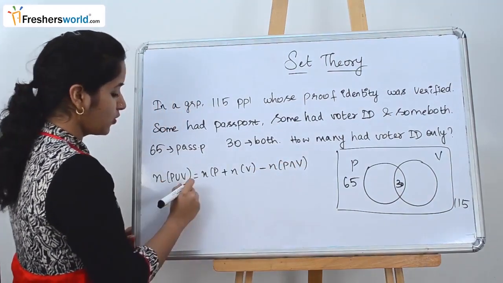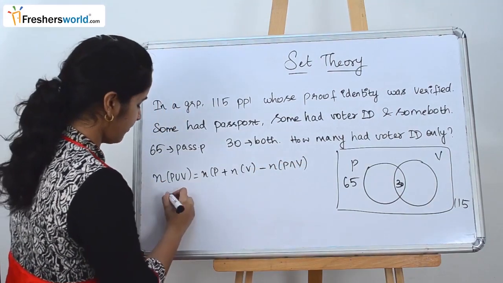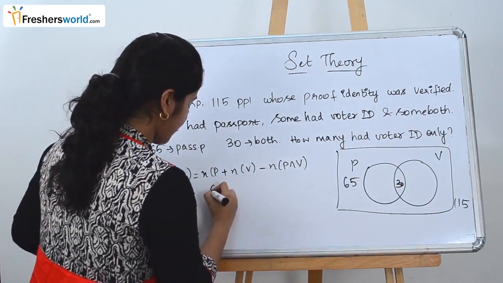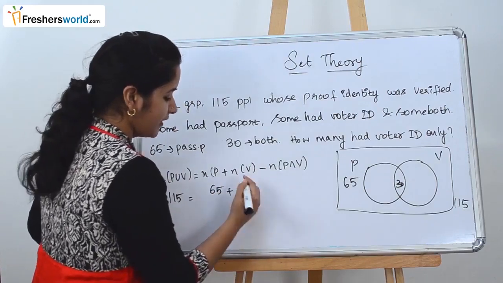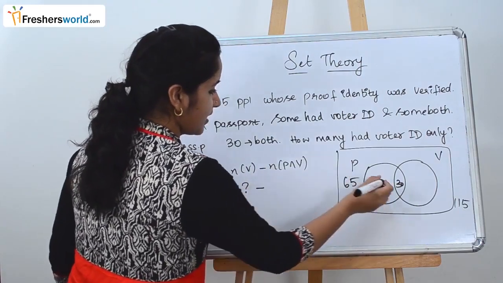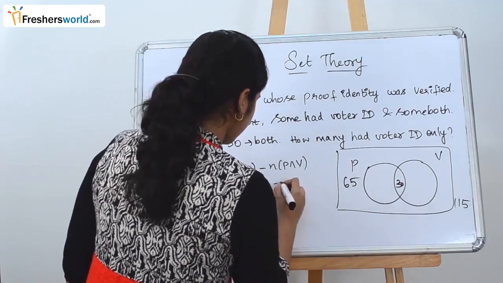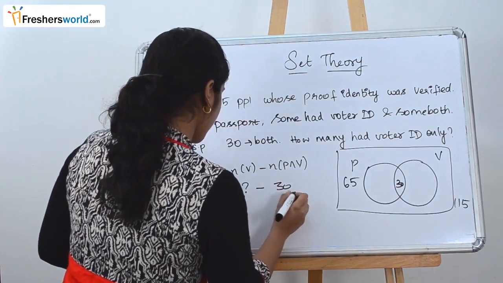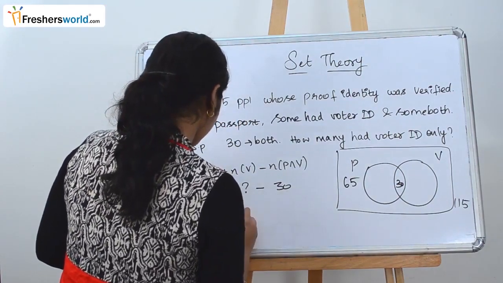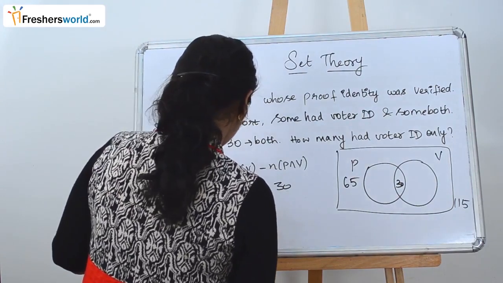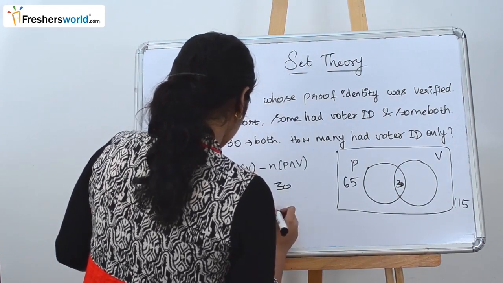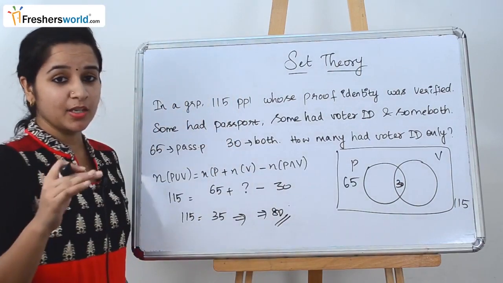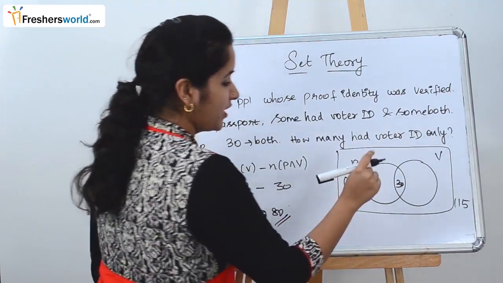So we know the total number of people is 115. N of P is 65 plus N of V, which we don't know, we are going to find it, and N of P intersection V is 30. So 115, 65 minus 30 is 35, so N of V is equal to 80. So 80 is the number of people who have voter ID only.